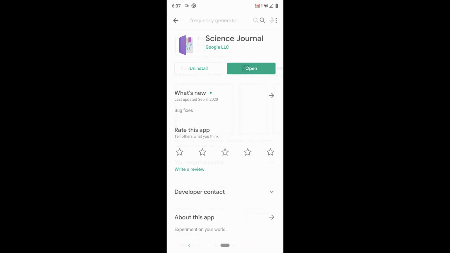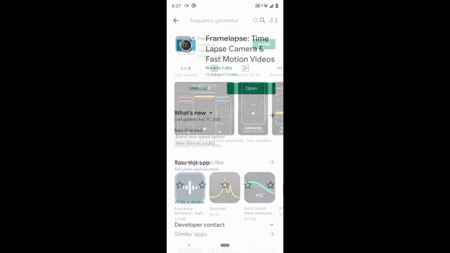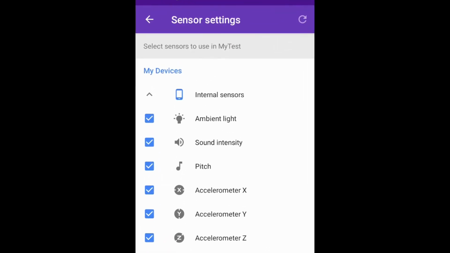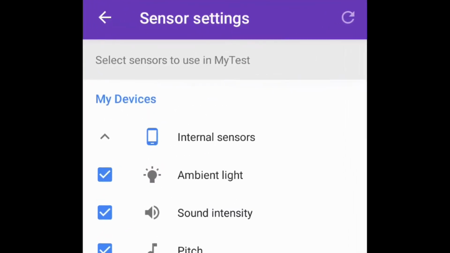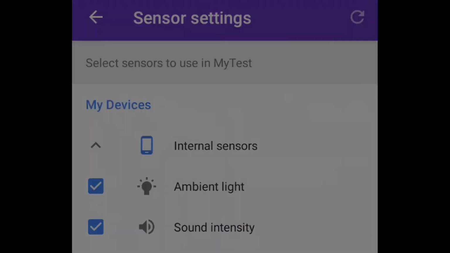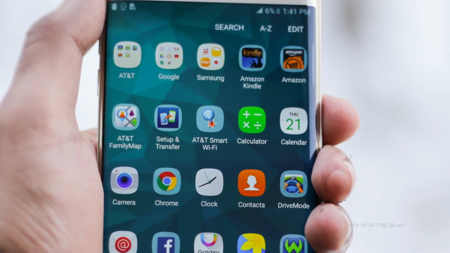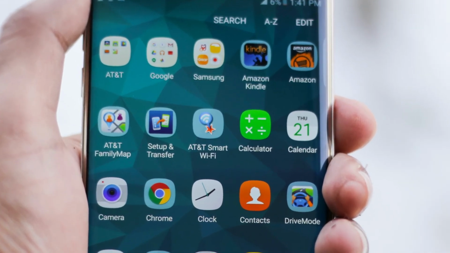The apps we discussed here are available for free on Play Store. Of course, you should have the related sensors available for a particular feature to work. There could be other apps as well which offer similar features. You can use those as well.